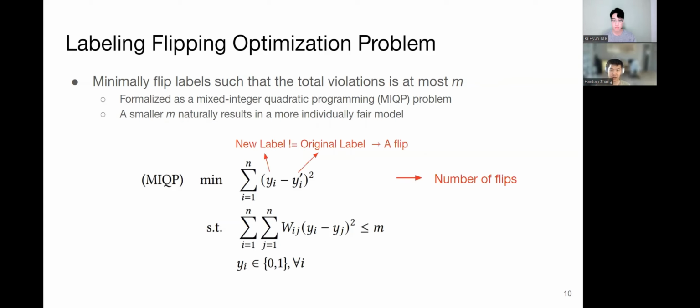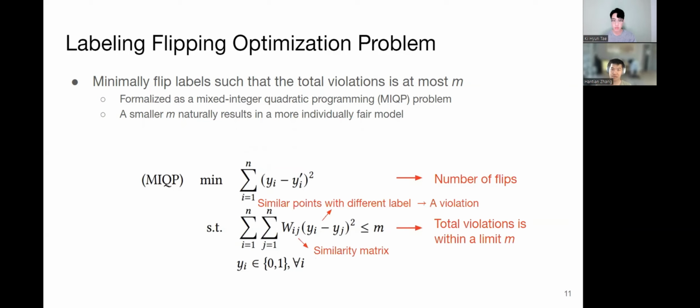Let's take a closer look at the optimization formulation. This is an integer programming problem as we focus on binary classification and the labels could only be 0 or 1. Here, y is the new label for data point i and y prime is the old label for data point i. If y is different from y prime, then it is a flip. The objective is to minimize the total number of flips.